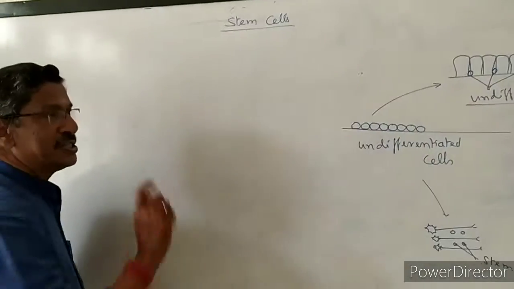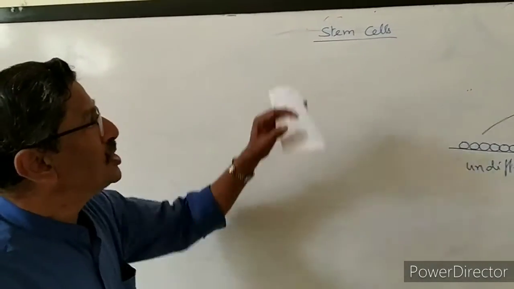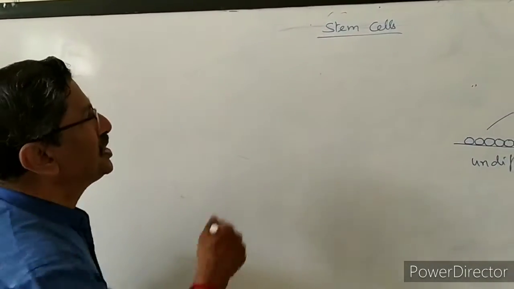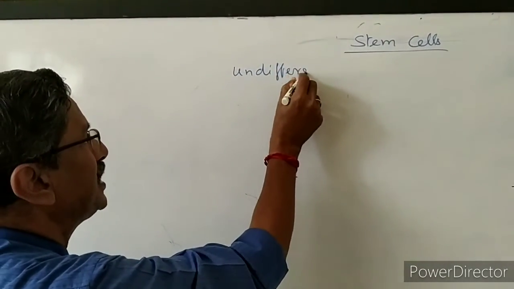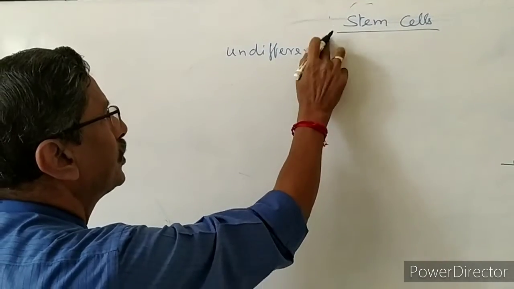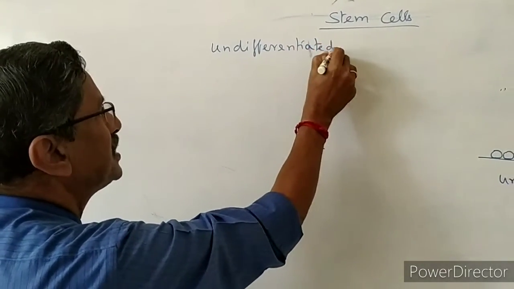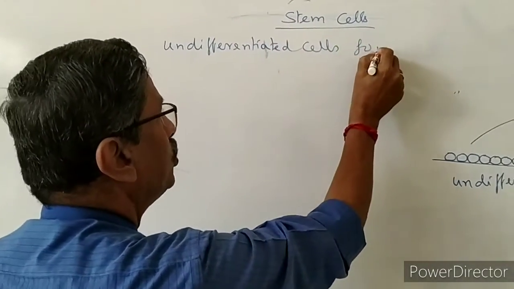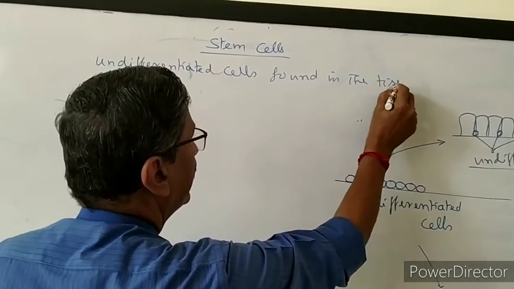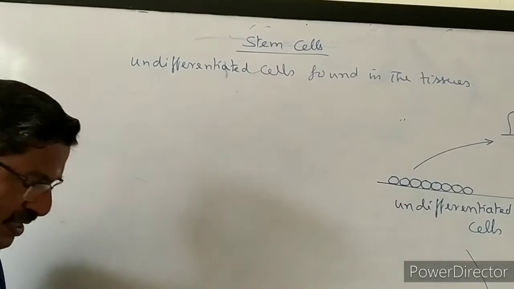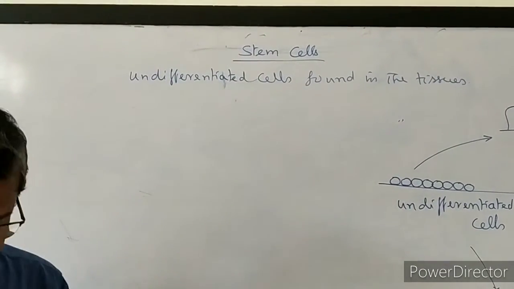So now we are coming to the stem cells topic. What are stem cells? The question will be there. Stem cells are undifferentiated cells found in the tissues. They are all present in the tissues. They are called stem cells.